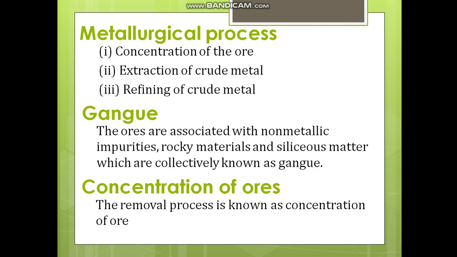And the next term is gangue. The other name for gangue is matrix. Gangue or matrix. The ores that are associated with non-metallic impurities are called gangue. The substances that are associated with the ores, mainly non-metallic impurities and rocky materials, and of course நம்ம அதை மண்ணிலேருந்து எடுக்கிற earth's crustலேருந்து எடுக்கிறனால அதில் silicious matter நிறையா இருக்கும். They are collectively called as gangue.